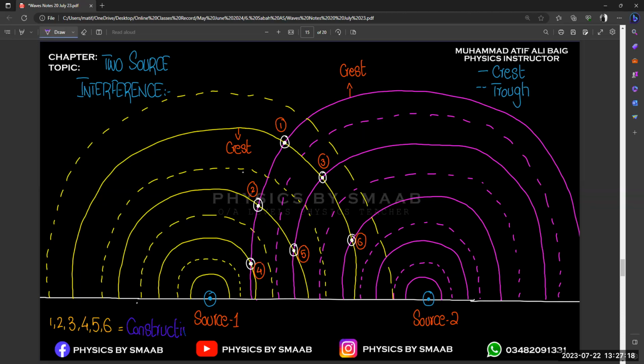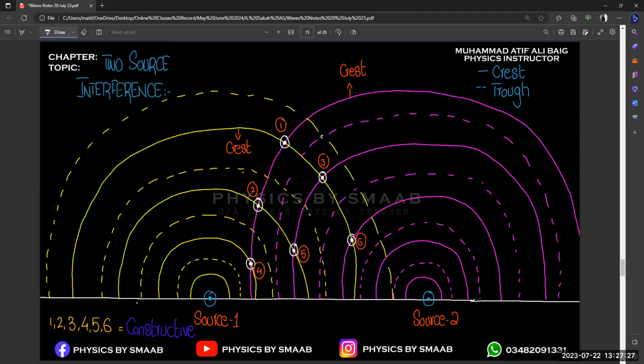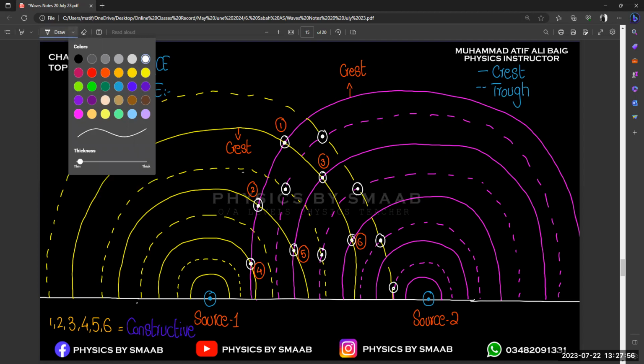And what about the dotted lines? If we identify the dotted lines also, that will also give constructive interference, because a dotted line shows the trough. When trough is combined with trough, that also gives constructive interference. And this one also. So now we have some more points where we observe constructive interference in the wave. Is it clear? Any confusion? Okay.